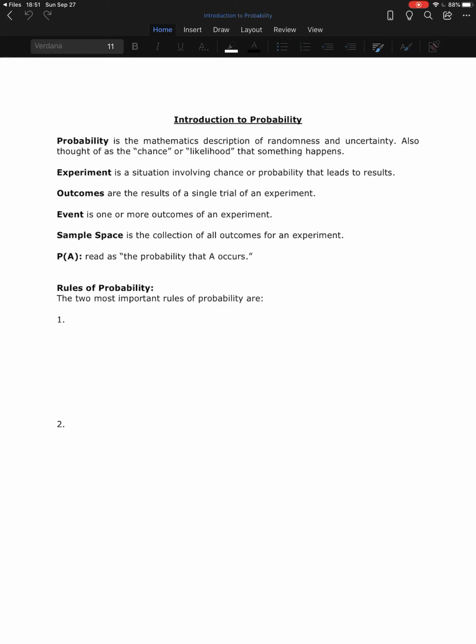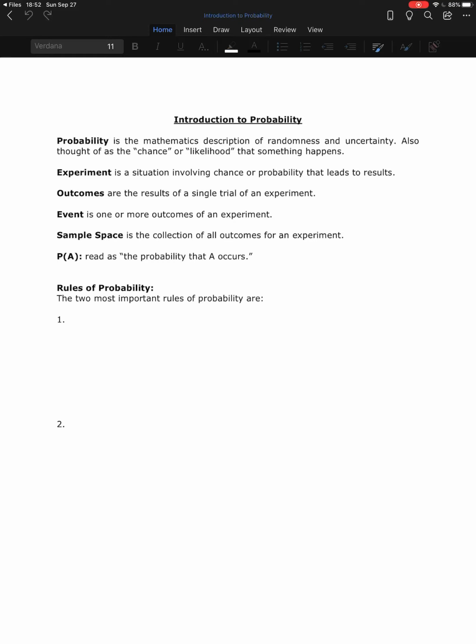The outcomes are the results of a single trial of an experiment. So a trial is a single repetition of the experiment. So if I continue with the rolling a die example, it's one of the easiest examples to talk about. One roll of the die constitutes a single trial. So the outcome of that trial would be what number I see when I roll that die. And depending on what you're talking about, you might have a different number of outcomes. So if I flip a coin, there are only 2 outcomes to that experiment, heads or tails. If I roll a die, a standard 6-sided die, there are 6 outcomes.